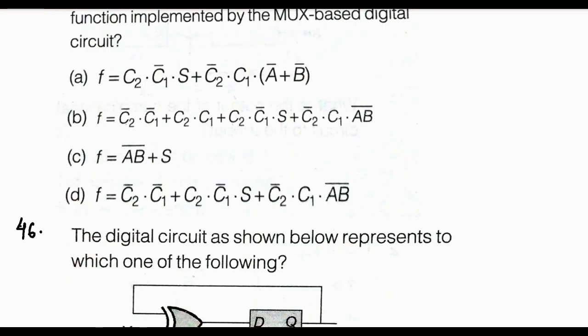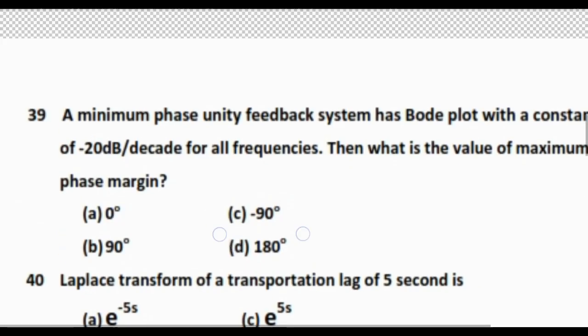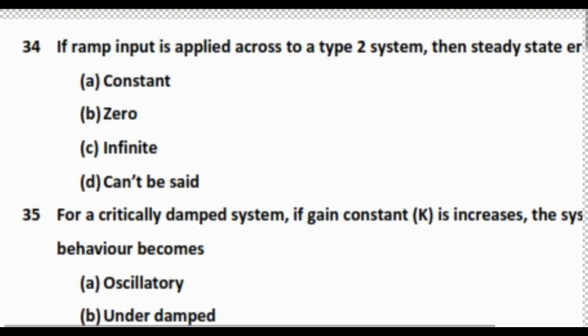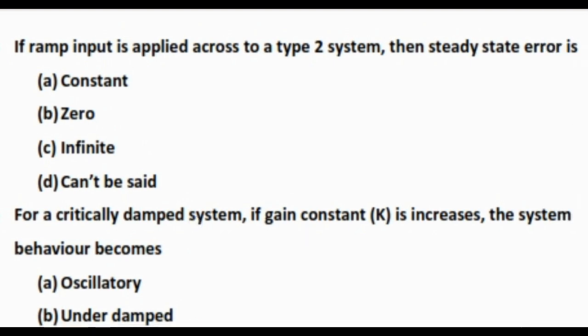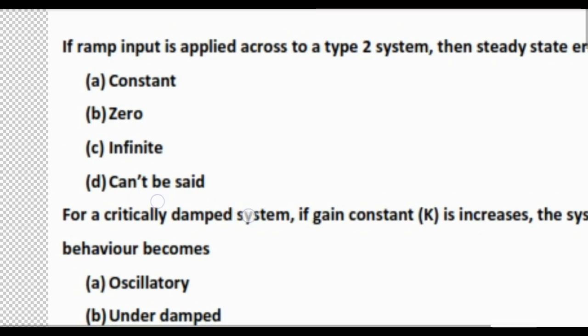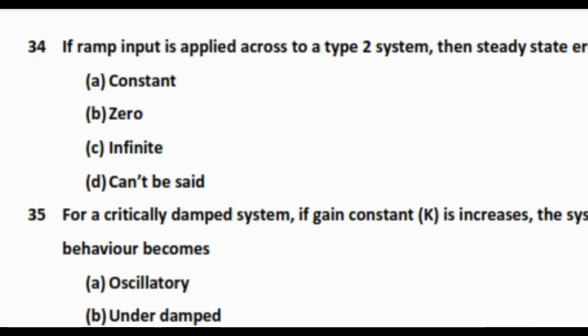Next question, question number 34. If ramp input is applied across a type 2 system, then steady state error is dash. So for this one, the ramp input is type 2 system. You have to remember that table, and if you have not remembered that table, you have to find this out. So this will be 0.